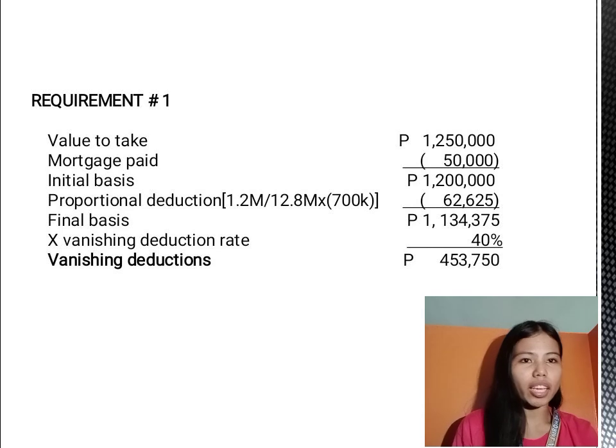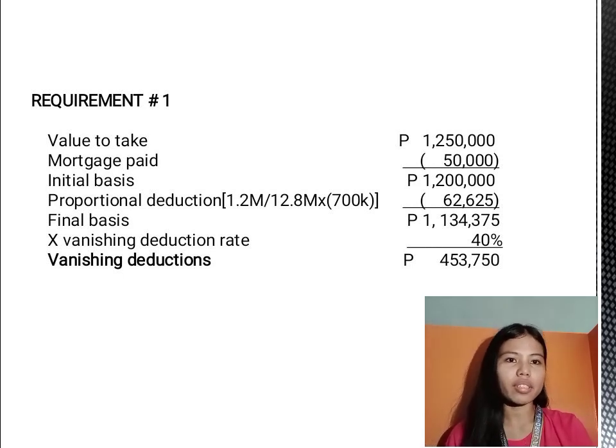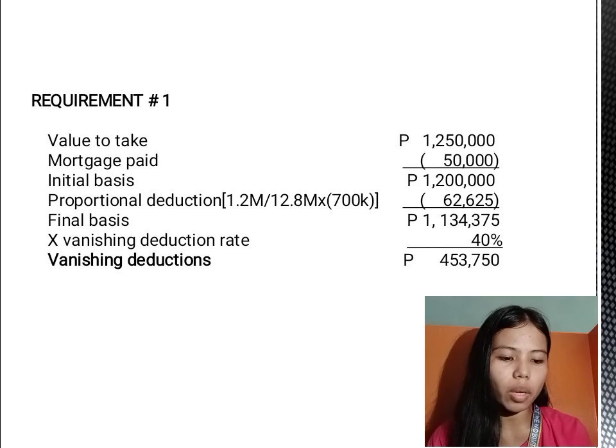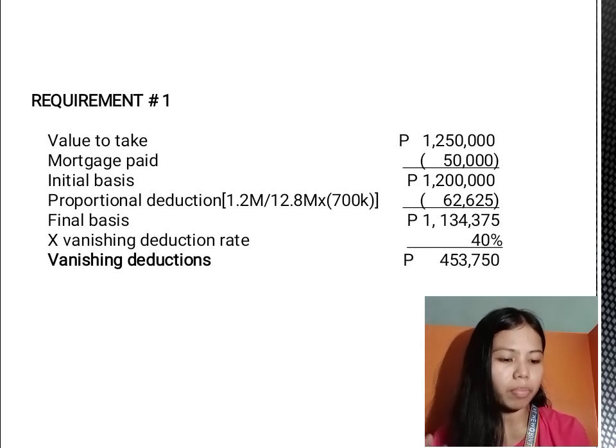So, good day everyone. I am Mary Joy Arbahe and I am going to discuss requirement number 1, which is the vanishing deduction. First things first, vanishing deduction is also referred to as a deduction for property previously taxed. It applies when a person who passed away has property that was the object of a previous transfer taxation. Its purpose is to minimize the effects of a double tax on the same property within a short period of time. So, vanishing deduction is a special deduction.